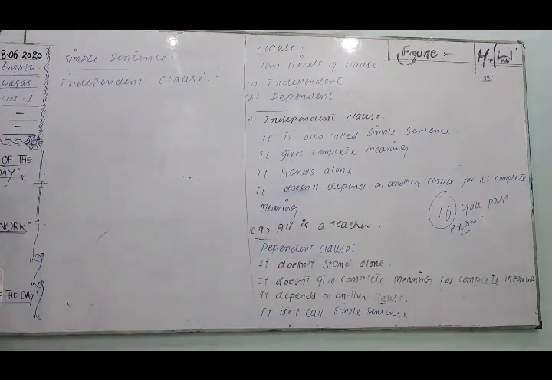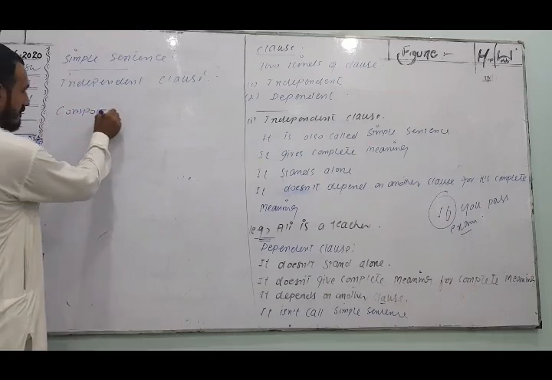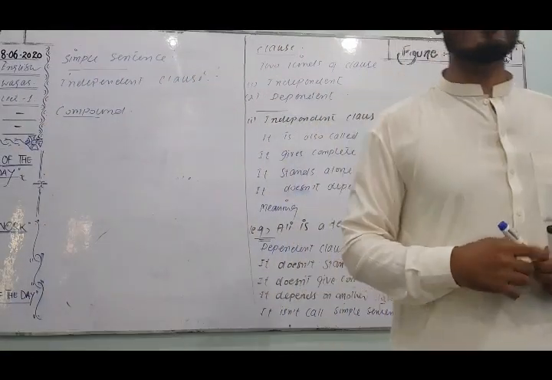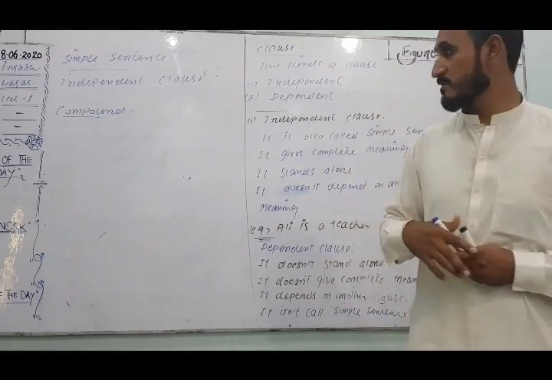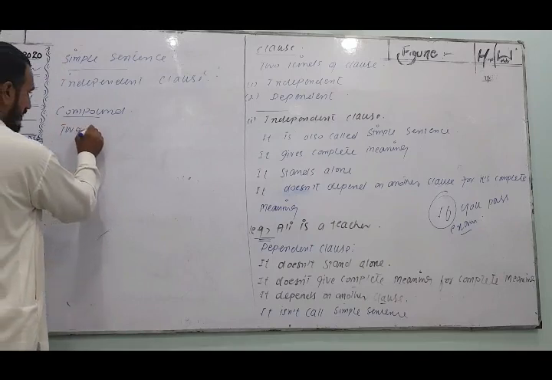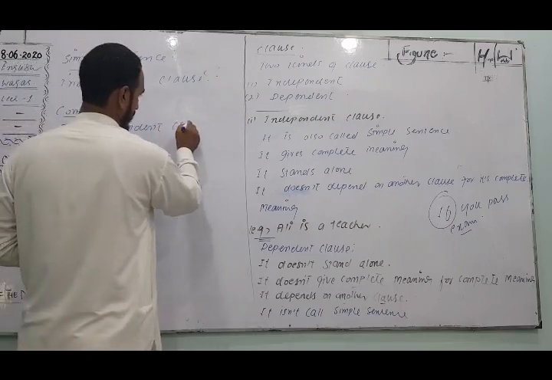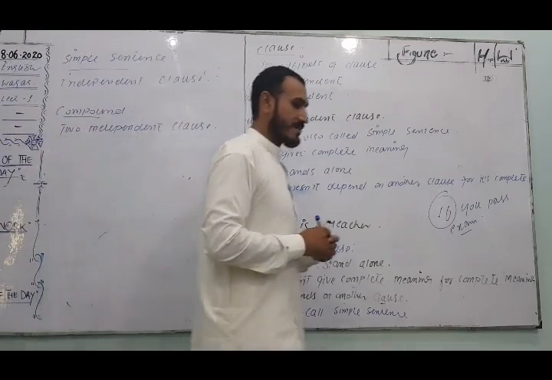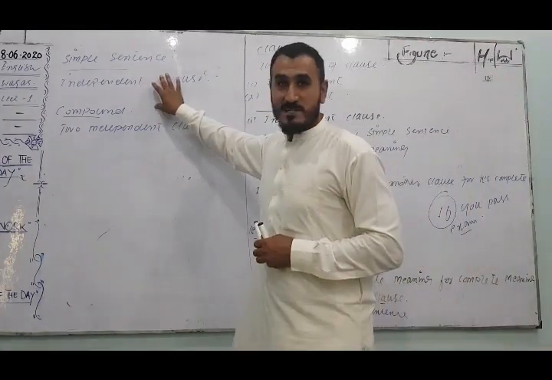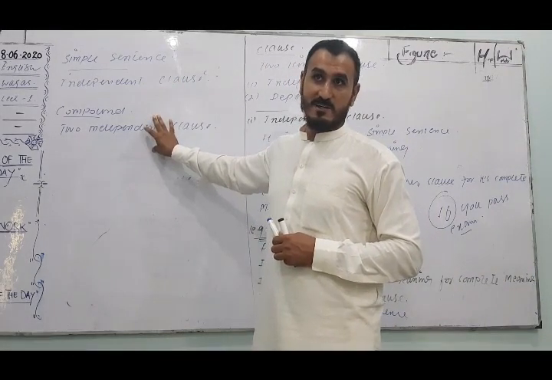The second one is the compound sentence. Compound means two. It has two independent clauses. A simple sentence has only one independent clause, while a compound sentence has two.